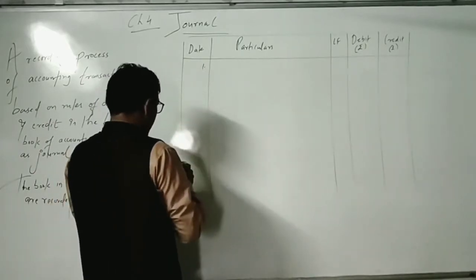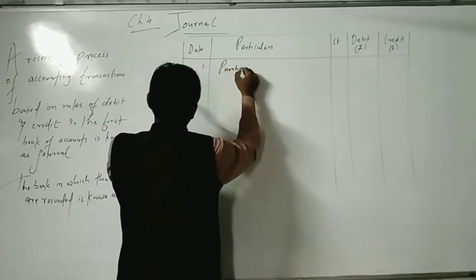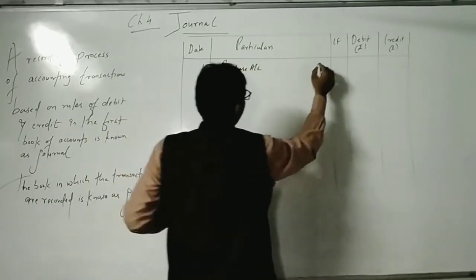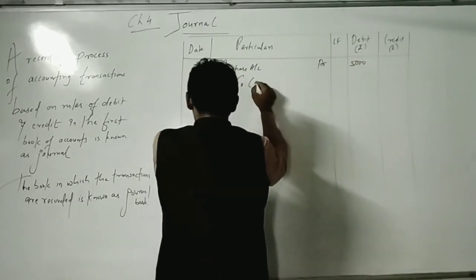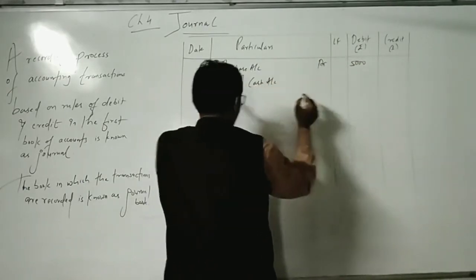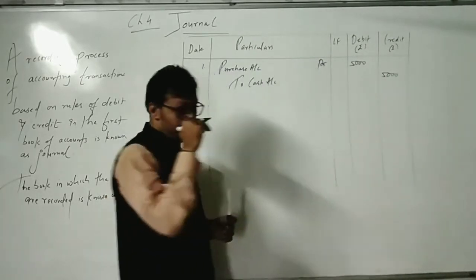पहली एंट्री अगर आप पास करें: Purchase account debit 5,000 to cash account 5,000, being goods purchase. ऐसे लिखना कंपल्सरी है.